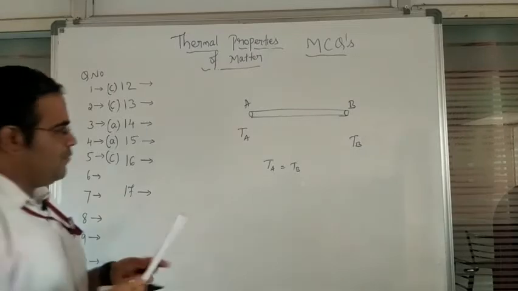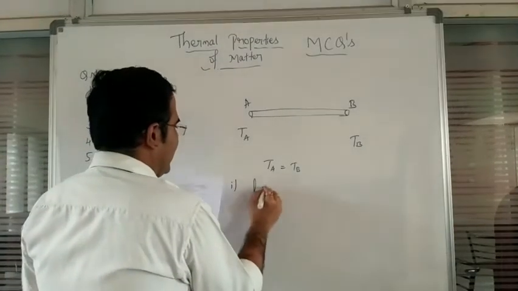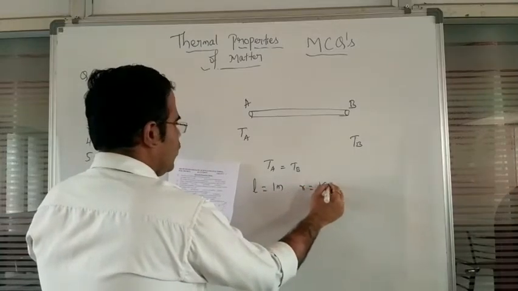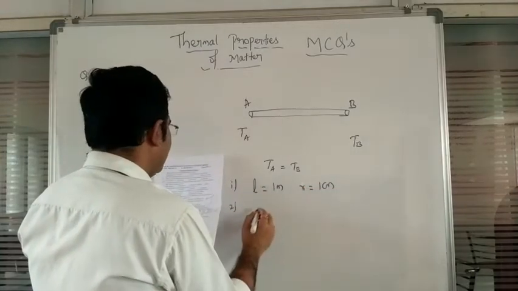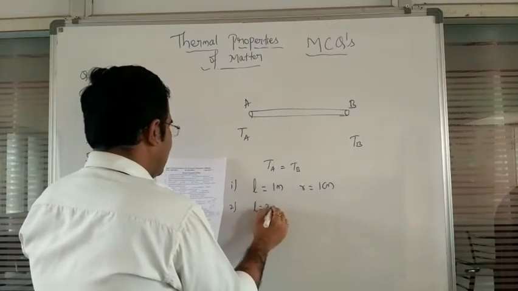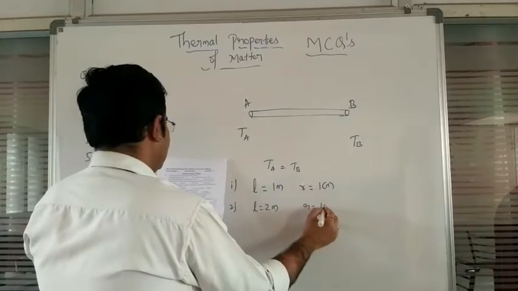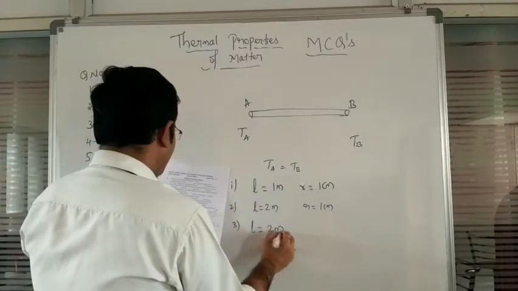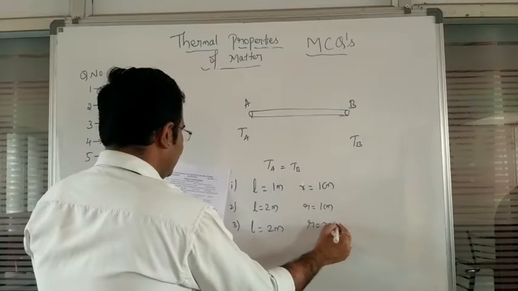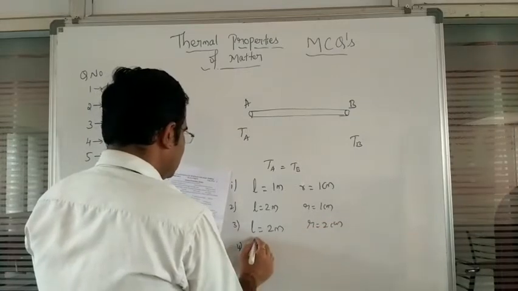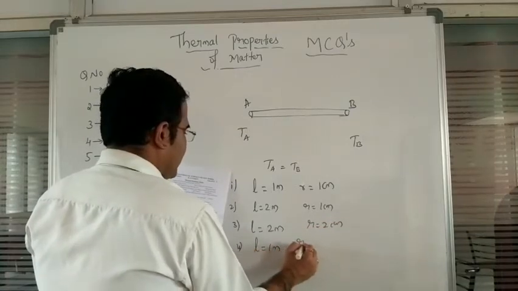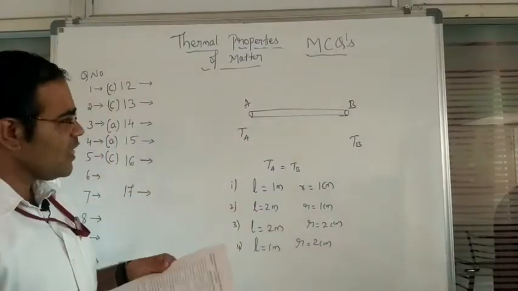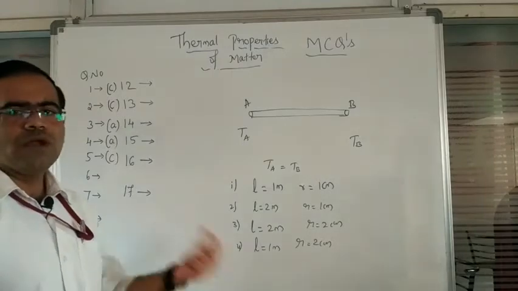Now, the first option: length is 1 meter and the radius is 1 centimeter. In the second option, length is 2 meter and the radius is 1 centimeter. In the third option, length is 2 meter and the radius is 2 centimeter. Again in the fourth option, length is 1 meter and radius is 2 centimeter. So these are the given options here. Which will conduct the most heat?